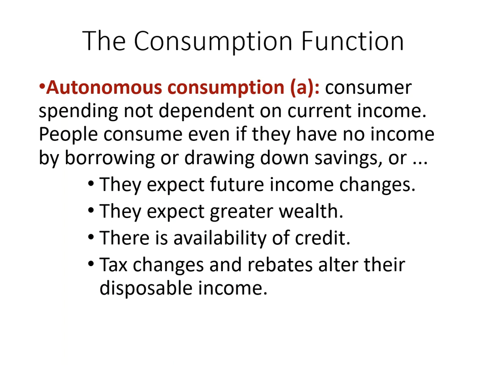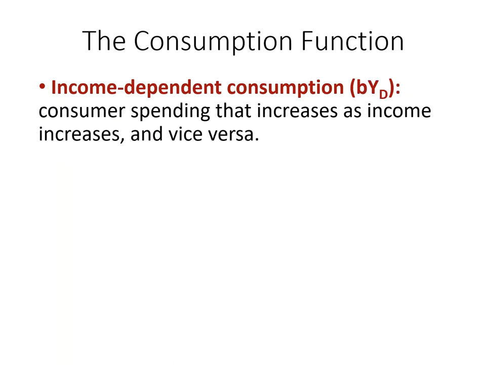So this is called autonomous consumption, and you can see none of these factors are related to your current income. Those are the factors that affect your daily consumption, but they are not related to your current income. So this is the first component. Now let's look at the second component, called income dependent consumption. We use B times YD to denote income dependent consumption.